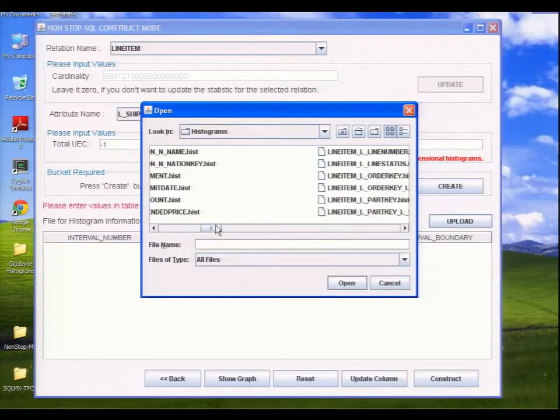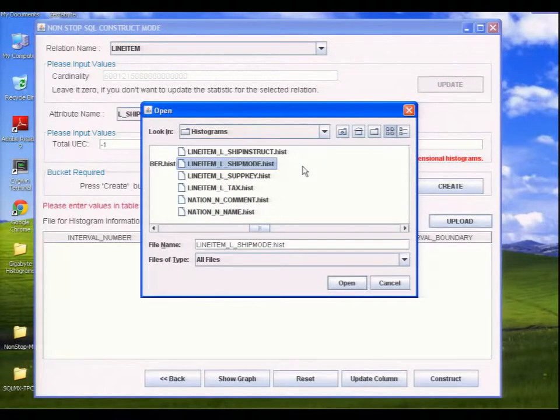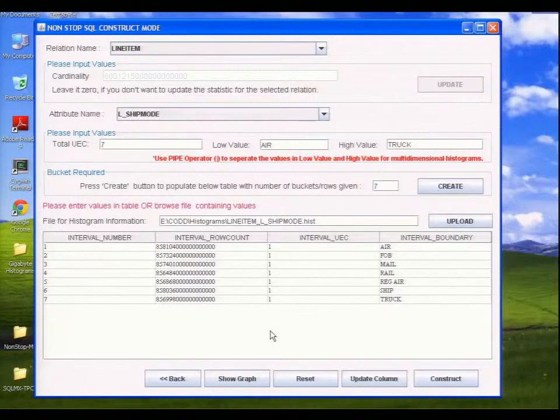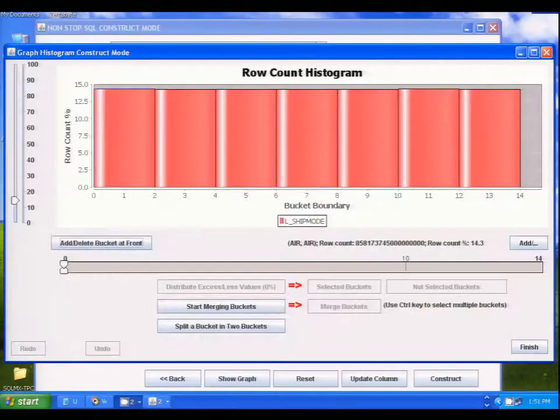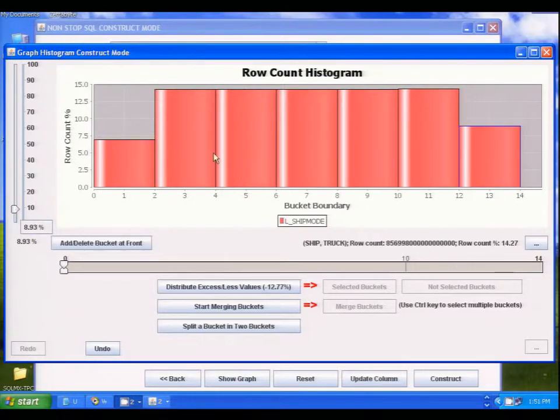For this we can also store all the information in files. Instead of writing it, I just store that information in files so that I don't need to enter it again. So we got all these values. Now using this show graph, we see the graph and we can update it. Using this slider, we can decrease or increase the frequency of these buckets.